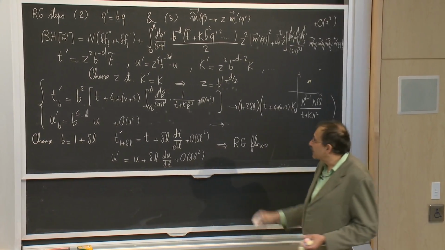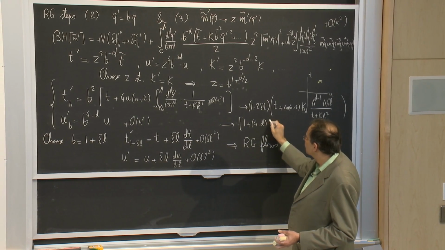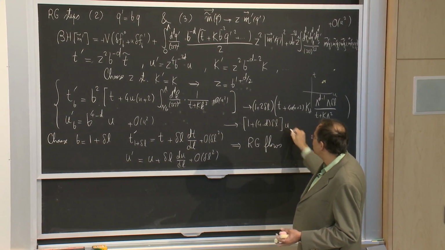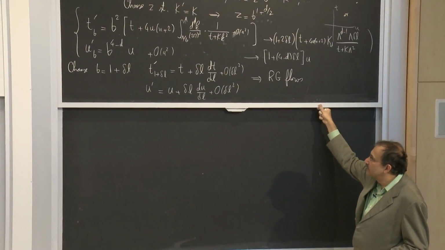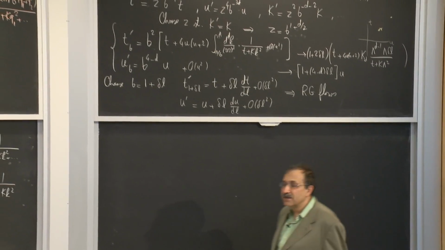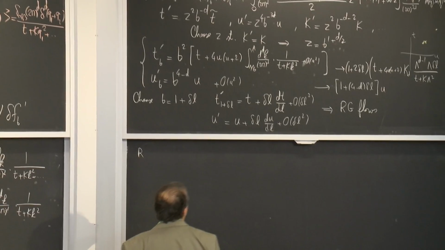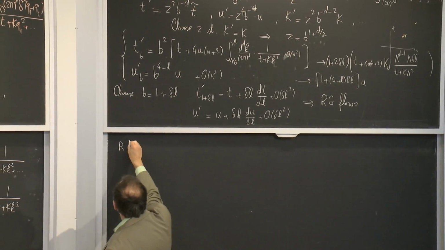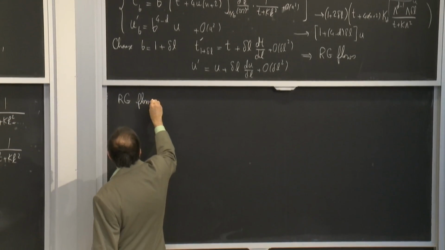The second one is actually very easy. It is 1 plus (4 minus d) delta L times u. So you can see that if I match things to order of delta L, I get the following RG flows.